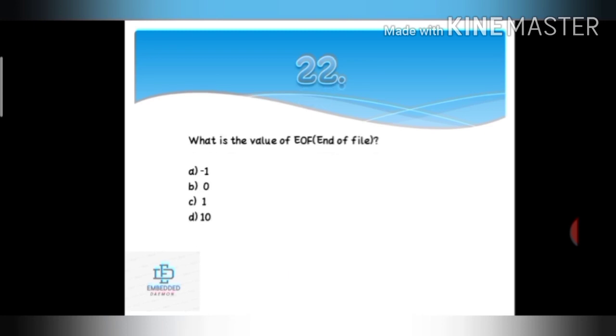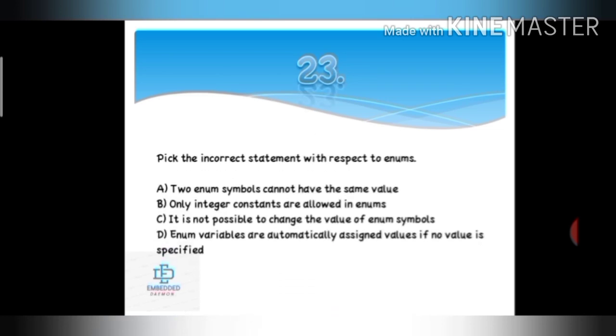Next question. What is the value of EOF? EOF is the end of file. Its value is always -1. So the answer is option A. Pick the incorrect statement with respect to enums. Its answer is option A. Two enum symbols cannot have the same value.